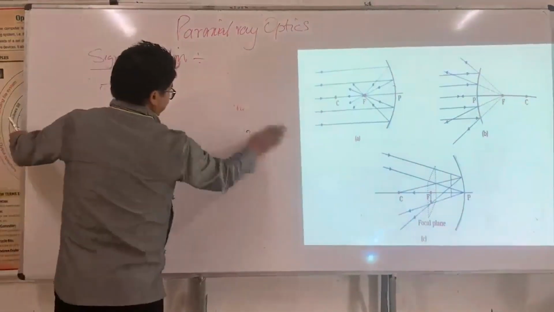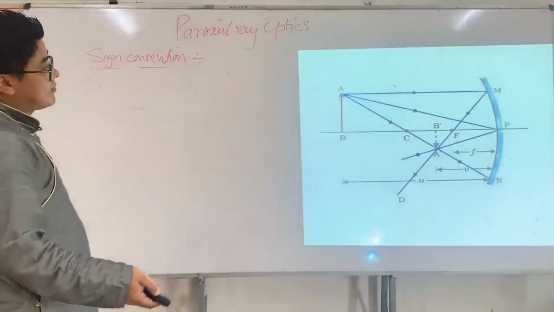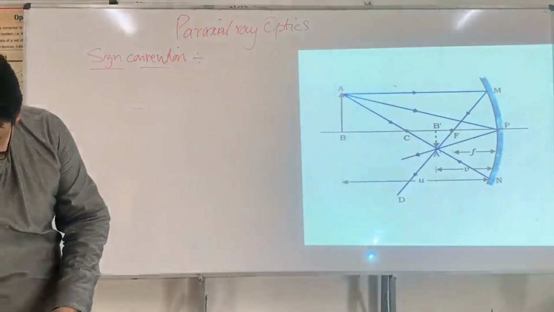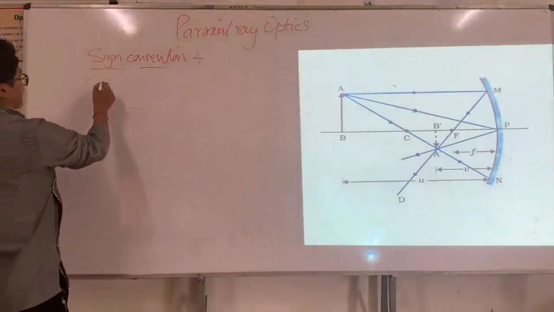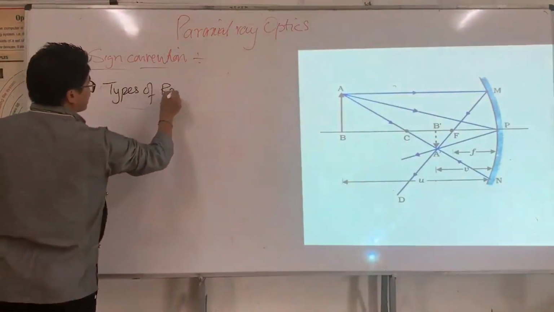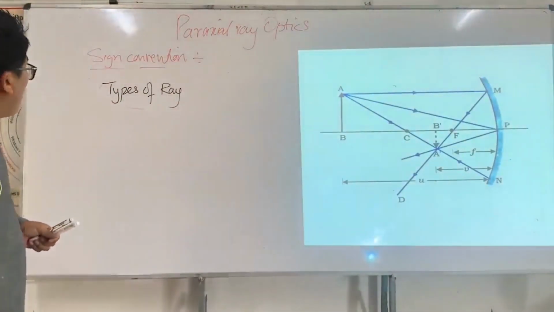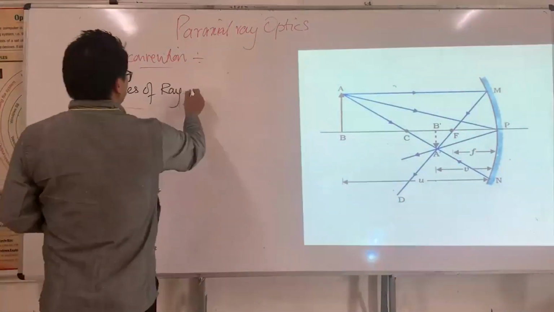Now, we would like to discuss the types of rays before we do image formation. Types of rays, both for convex as well as concave.